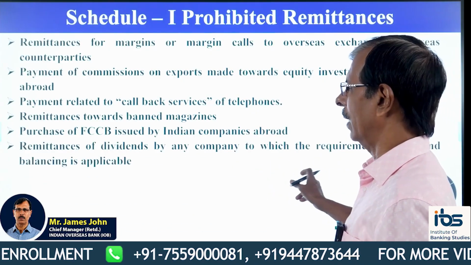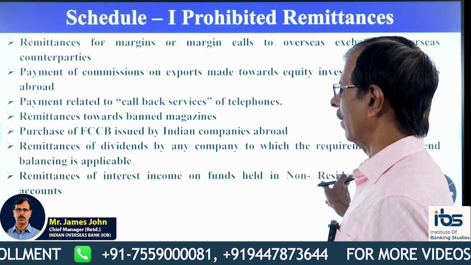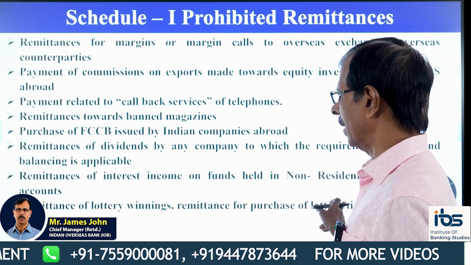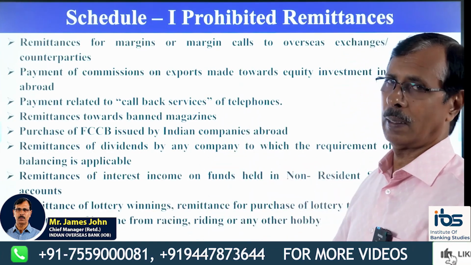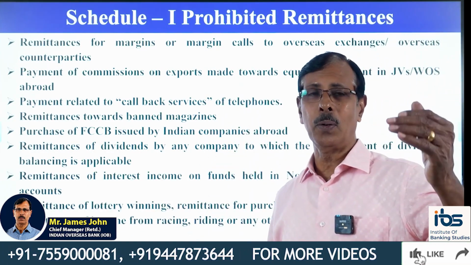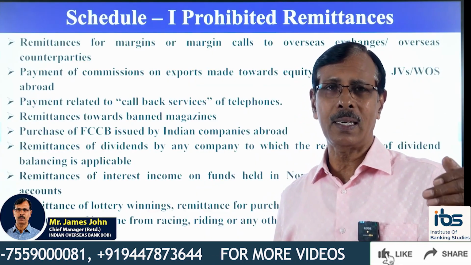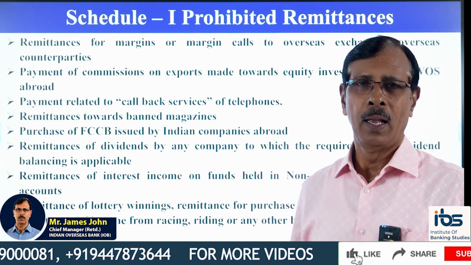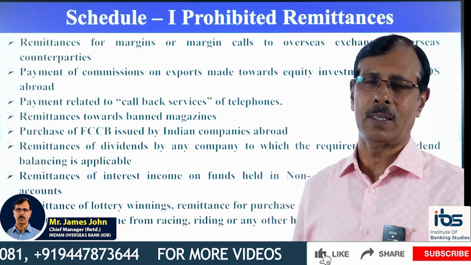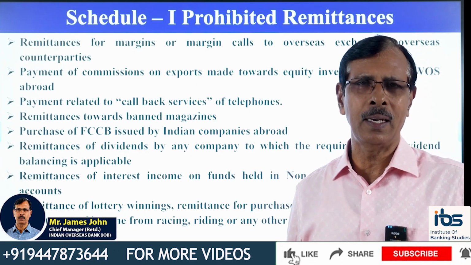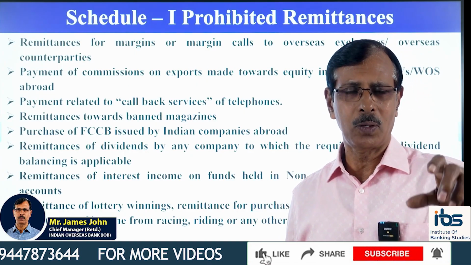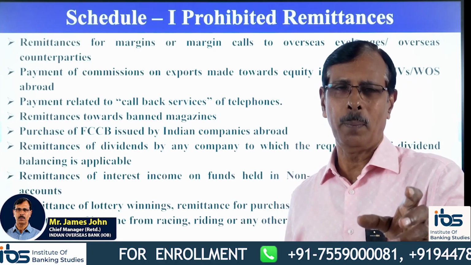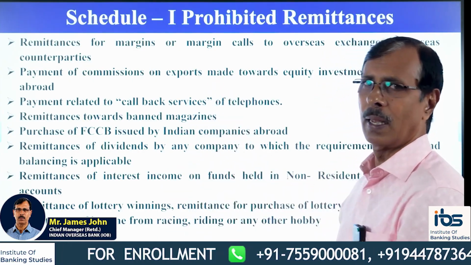The bank has not been given any power for making a remittance for these purposes. So remember, the purposes listed under Schedule 1 are the negative list. A resident Indian is not allowed to request remittance for any of these activities.